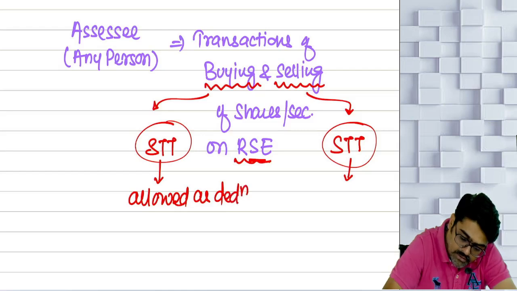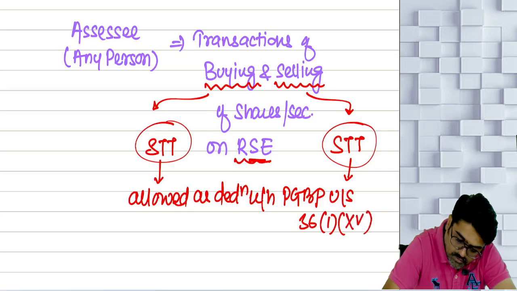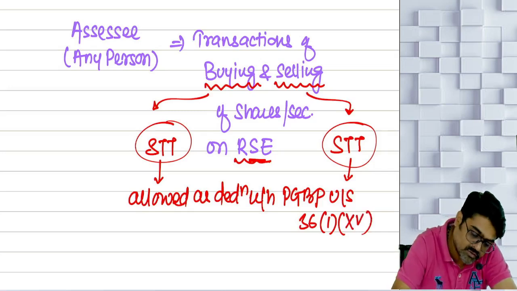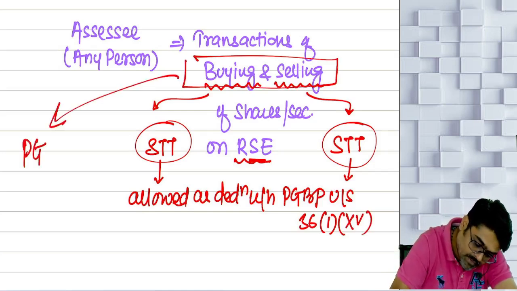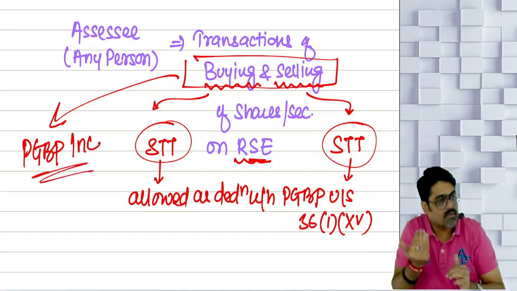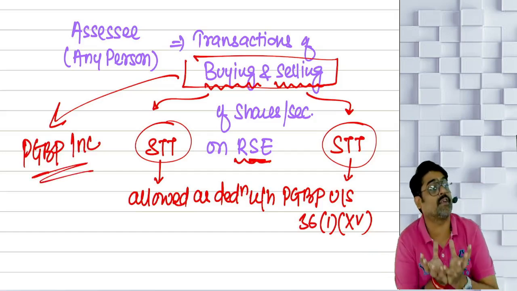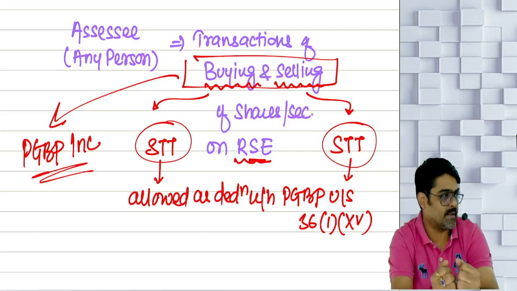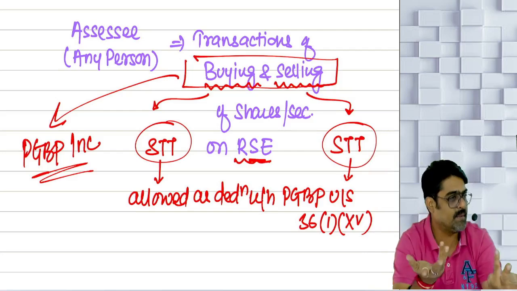As a deduction under the head PGBP under section 36 subsection 1 clause 15, if this buying and selling transaction results into PGBP income. The transaction of buying and selling shares and securities, if these transactions result into PGBP income, normal PGBP income or speculation PGBP income, it can be any PGBP income.